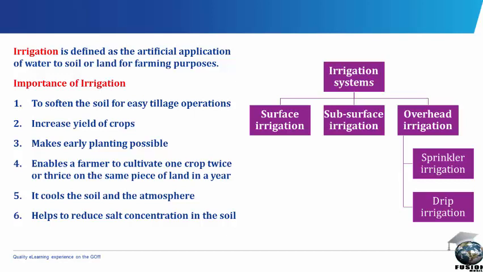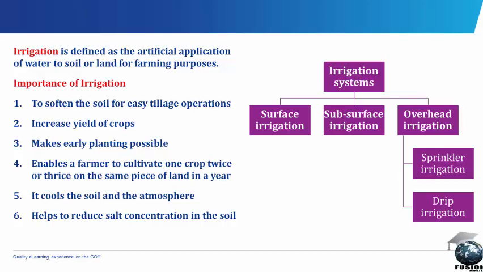Subsurface irrigation. In subsurface irrigation system, water is applied below the soil surface by maintaining an artificial water level at certain depth. This, however, depends on the type of crop and the nature of the soil. In all cases, perforated pipes are used to deliver water within the soil, and this water gets to the roots of crops through capillary action.